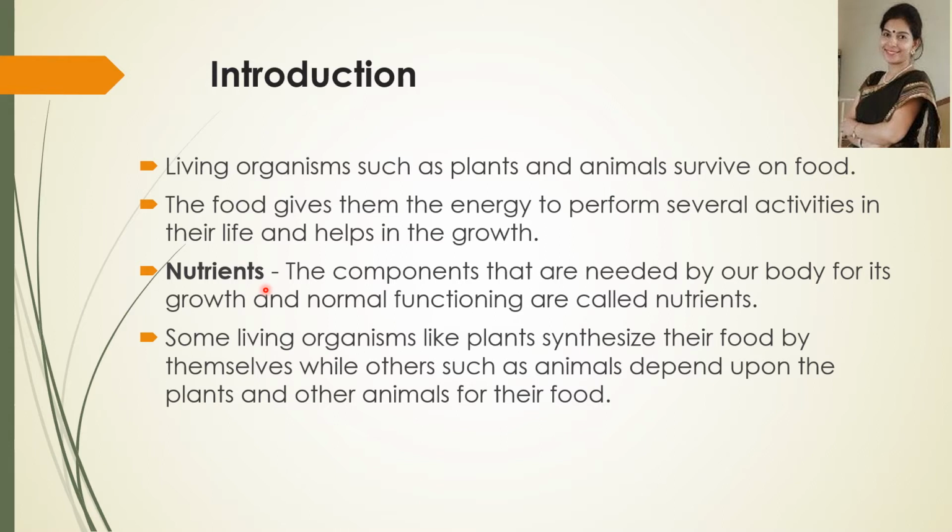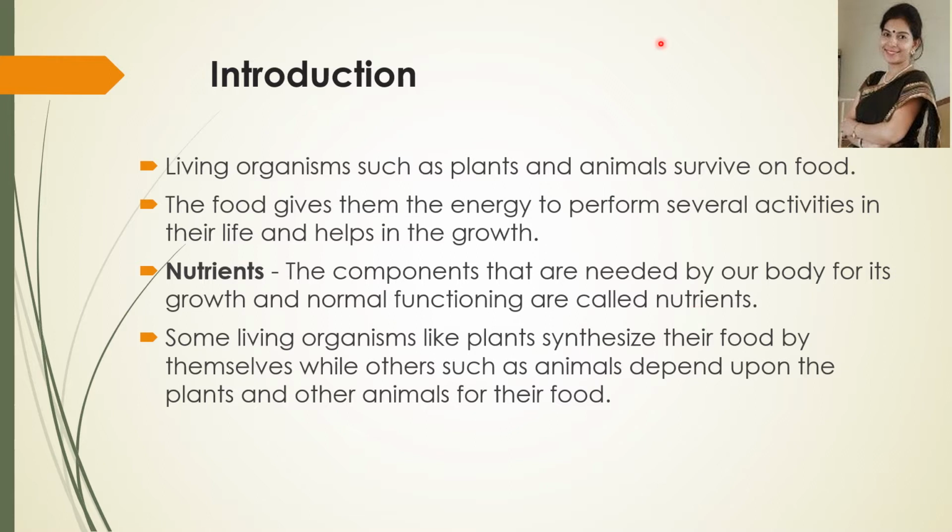What are nutrients? Each dish is usually made of one or more ingredients which we get from plants or animals. These ingredients contain some components needed by our body. These components provide nutrition to our body and they are called nutrients.